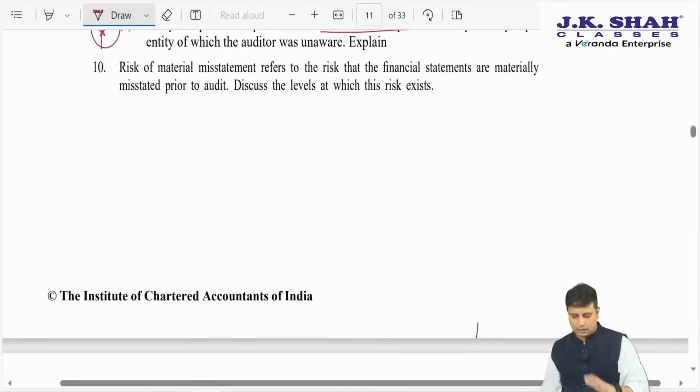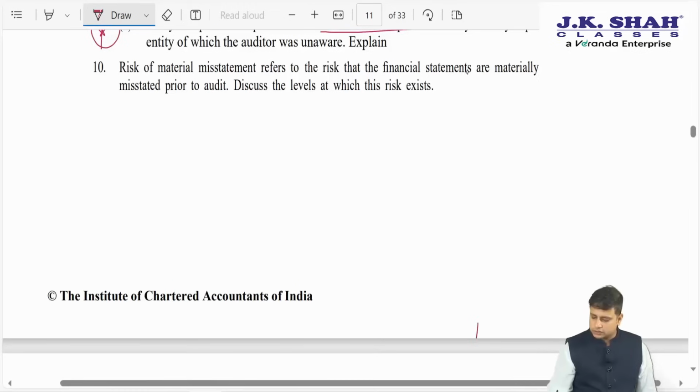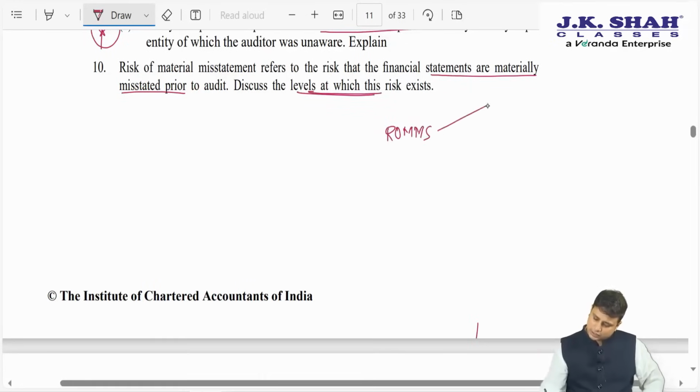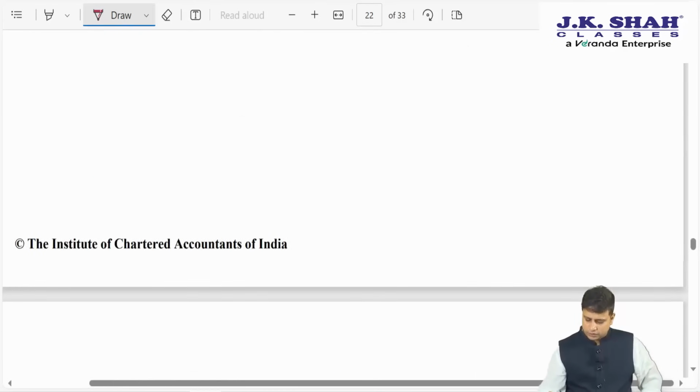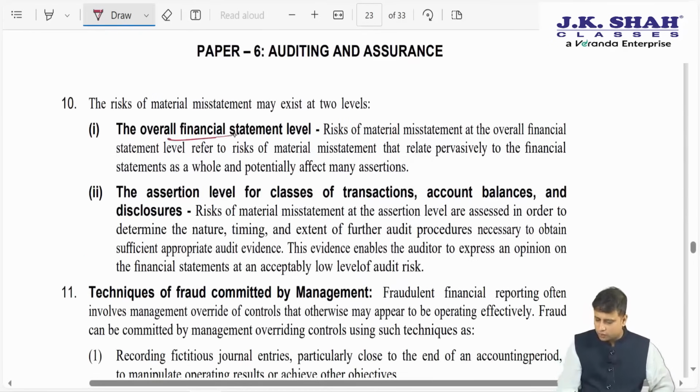Next, the risk of material misstatement refers to the risk that financial statements are materially misstated prior to audit. Discuss the level at which this risk may exist. See, the ROMM, that is risk of material misstatement, may exist at 2 levels. One is at the financial statement level and one is at the assertion level. So here we need to see at which 2 levels. One they are saying at the overall financial statement level, second at the assertion level.